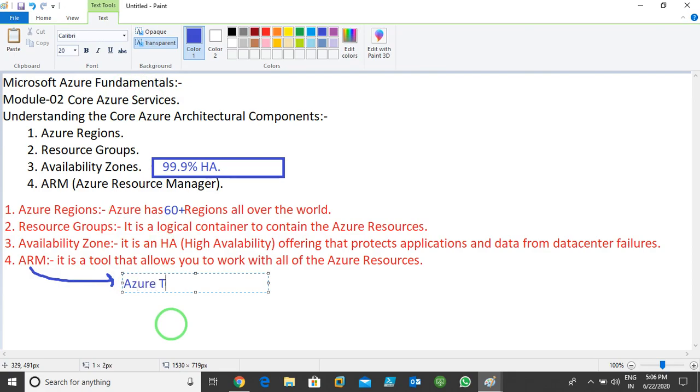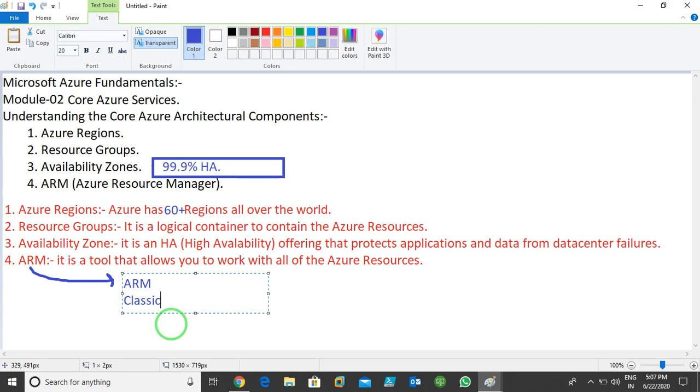I first log in to my Azure portal, and after that, with the help of this ARM tool, we can create virtual machines. If we talk about tools, we have 2 tools. One is ARM, the Azure tool, and the second is Classic. Classic is the old portal. Now we are using ARM, the new one. Previously we used the Classic portal to create virtual machines.